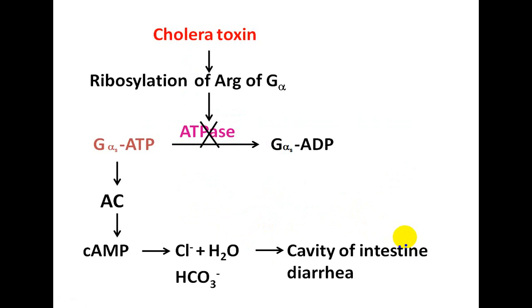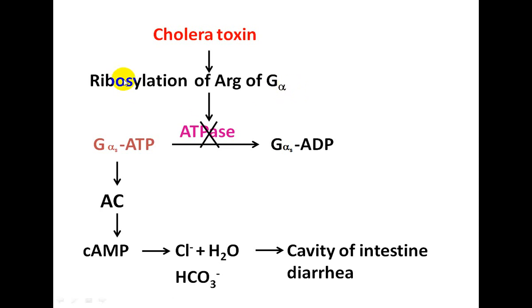Now, there are certain toxins which bring modification of this G alpha protein, and as a result there are disturbances in the signal transduction process. So, in case of cholera toxin, it modifies the G alpha by adding this ribose to the arginine of G alpha.